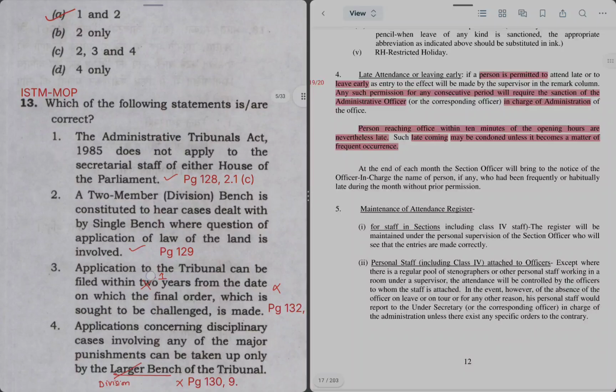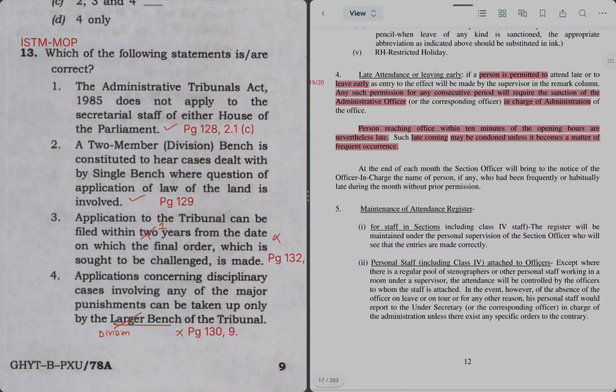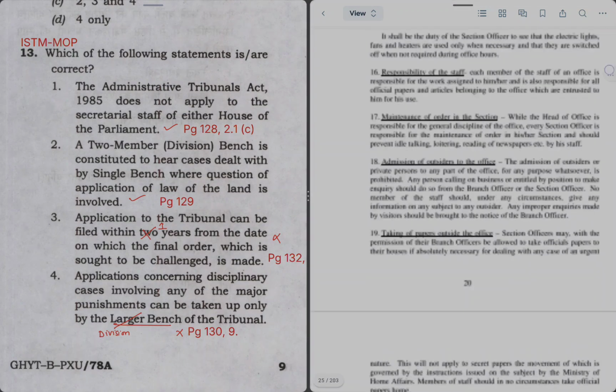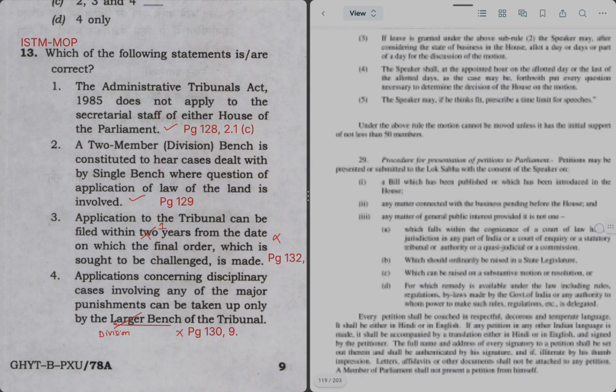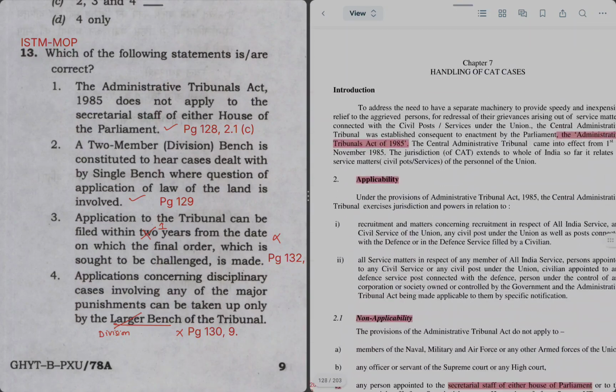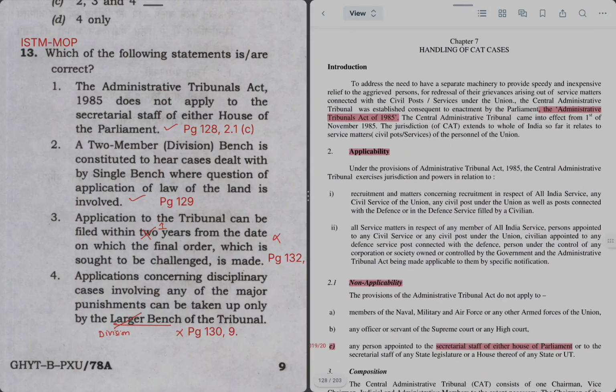Let's move on to the next question, number 13. Which of the following statements are correct? The Administrative Tribunal Act 1985 does not apply to secretarial staff of either House of Parliament. So the question is asked from the CAT chapter in the ISTM. Let's go to page 128. In this we'll read applicability and non-applicability. So non-applicability: the persons appointed to the secretarial staff of either House of Parliament are exempted. Hence statement 1 is true.